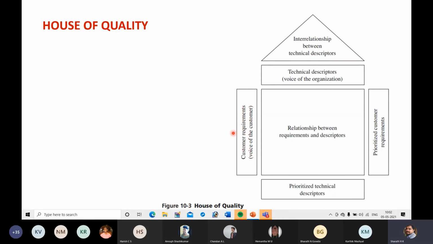Next, if you contact 100 customers, the needs of 100 people may be different. The company has to decide what needs it has to focus on. It cannot satisfy the needs of all 100 people. It can satisfy only the needs of a few people. Next, it will go for prioritizing these customer needs. After the market survey, when they list the customer requirements, it may be 20.